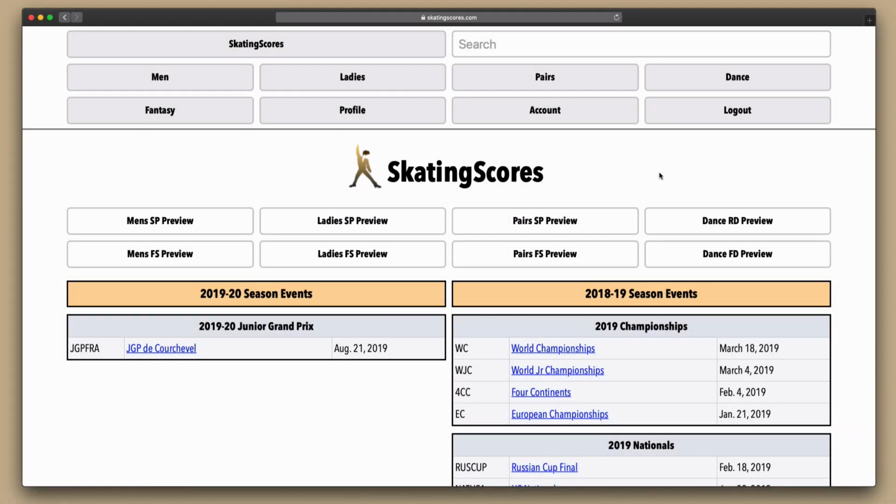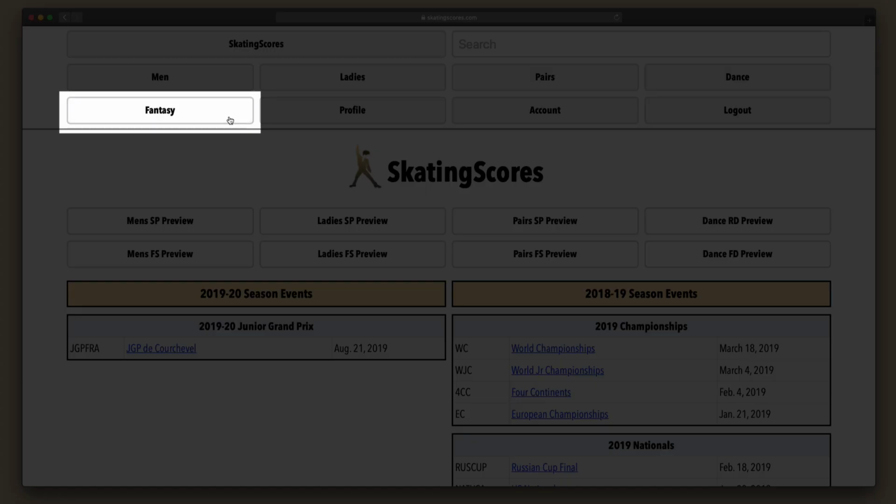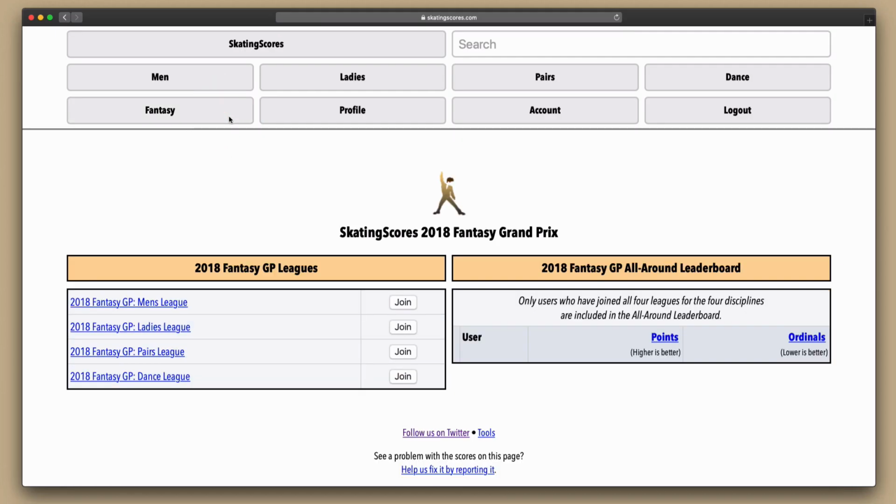First, you'll need to create your own user account on SkatingScores.com. For demonstration purposes, I've already created an account for myself and logged in. My username for this demonstration is Axel. After you've created your account, to get started, visit SkatingScores.com in your browser and click the Fantasy link in the main navigation at the top of the page. You'll be taken to the Fantasy homepage.